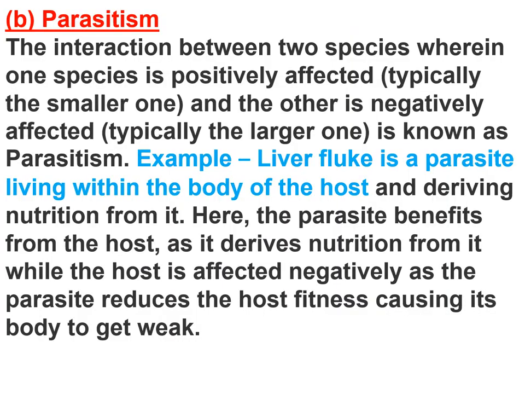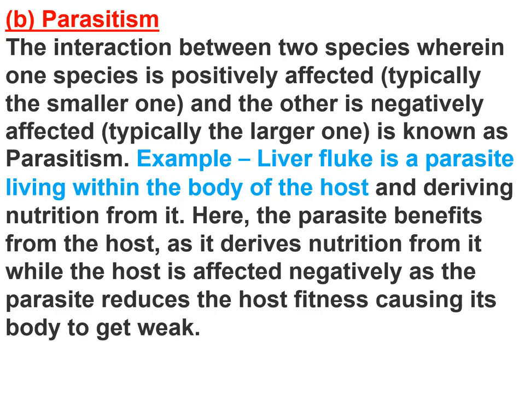Next type of interaction is parasitism, and parasitism is the interaction between two species wherein one species is positively affected, generally smaller one, and other is negatively affected, which is a generally larger one. So it is known as parasitism.